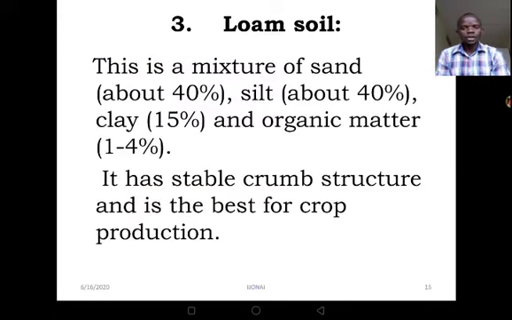Now let's move to loam soil. Loam soil is a mixture of sand, silt, clay, and organic matter. It has a stable crumb structure and is the best for crop production. Even in your home gardens, even when you have clay soil or sandy soil, you can improve that soil and carry out agriculture. How? By adding in humus.